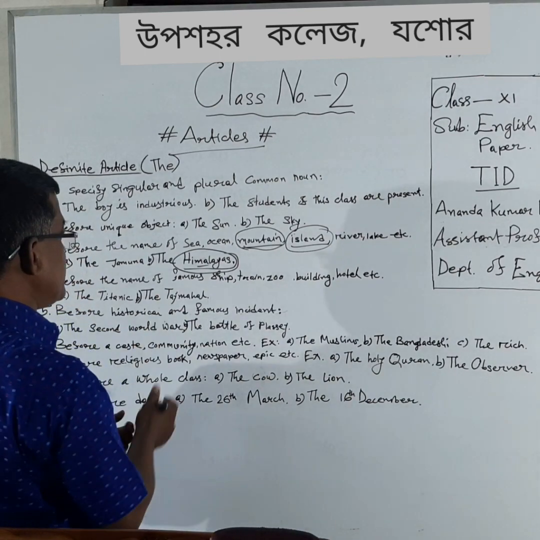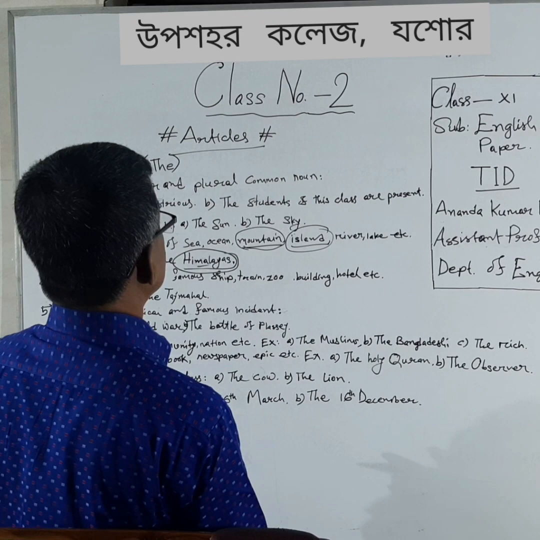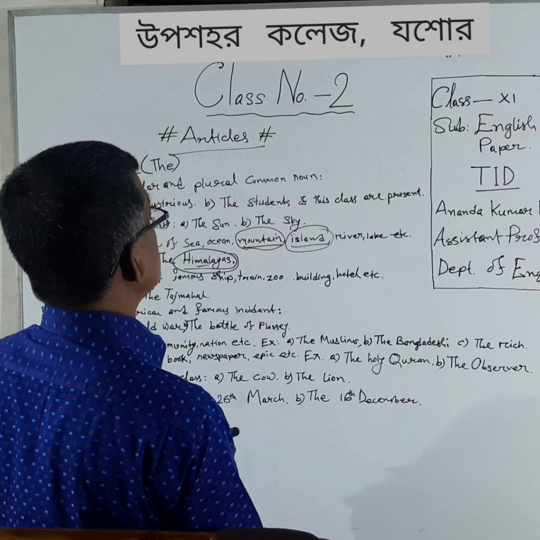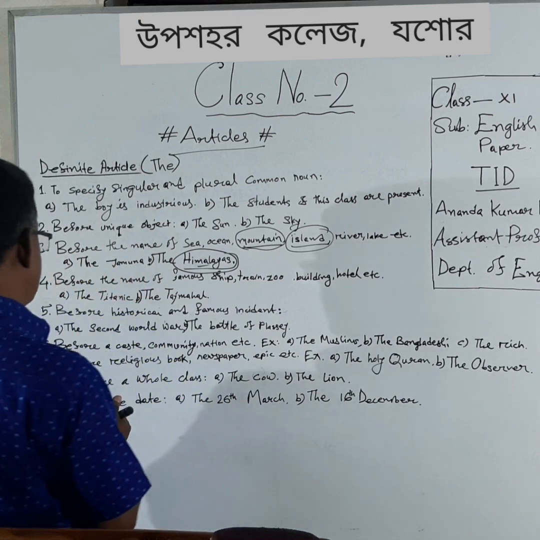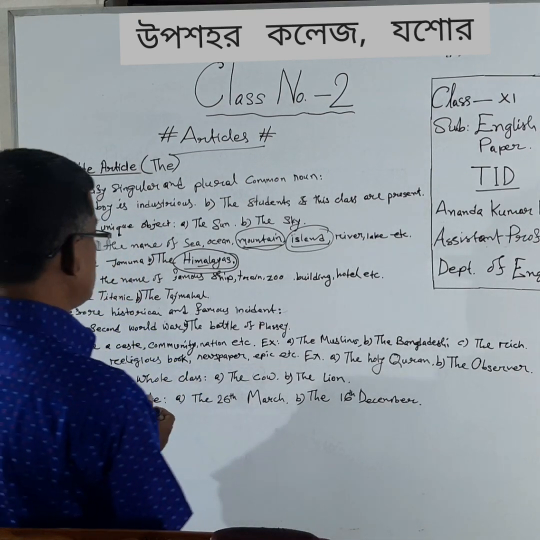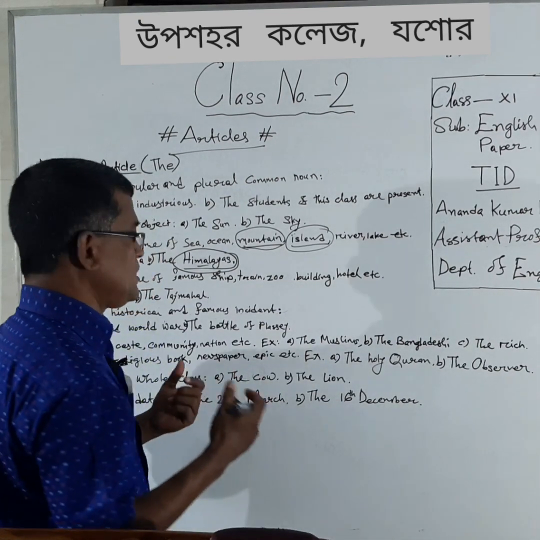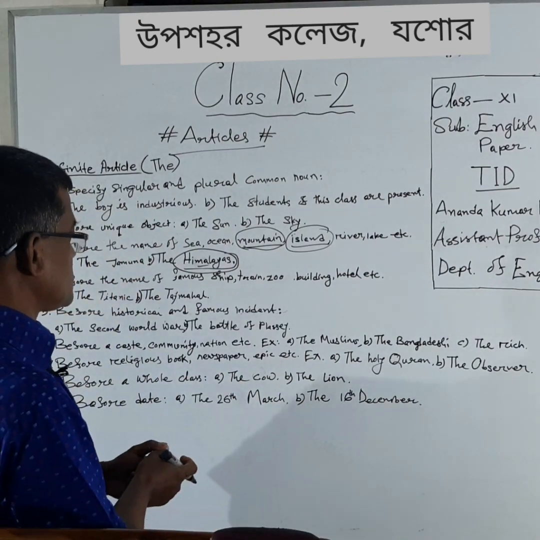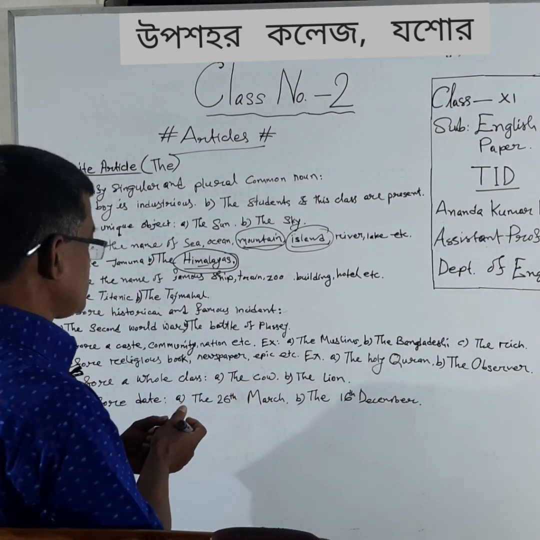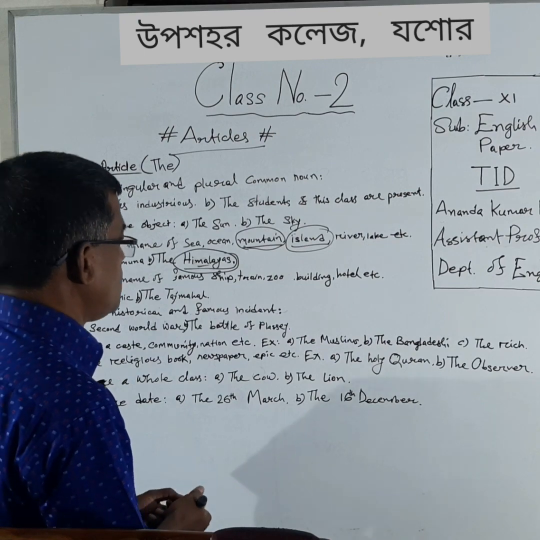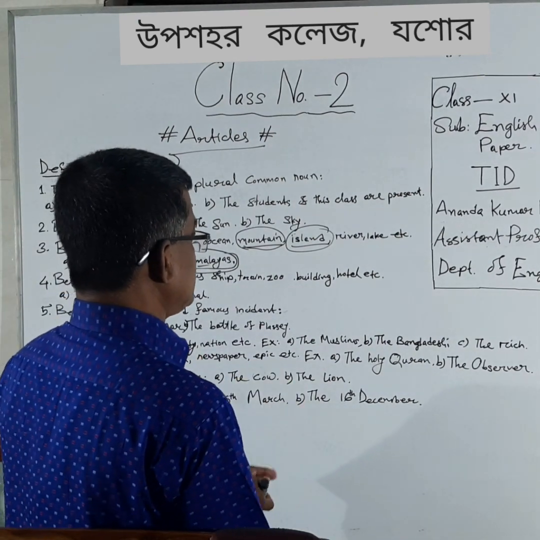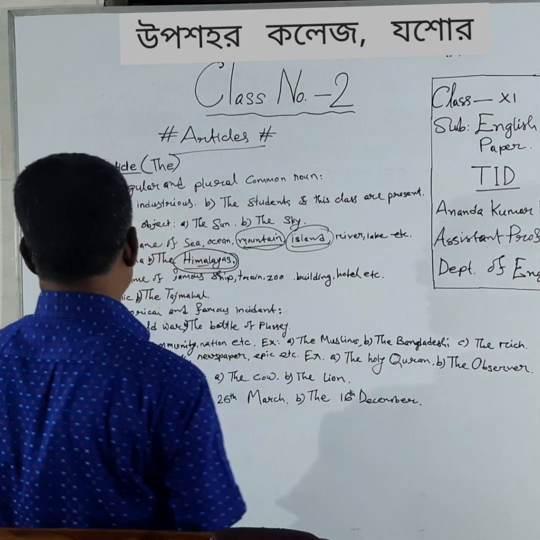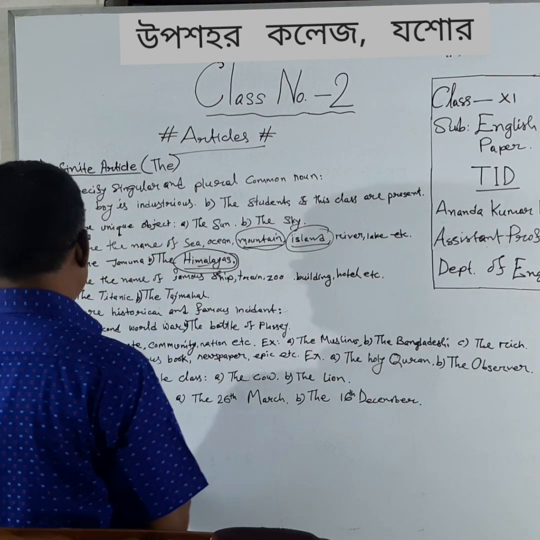So you should notice these things very carefully and attentively. Then, before the name of a famous ship, train, zoo, building, hotel, etc. Dear students, if we write the name of a ship or a train or zoo or building or hotel, etc., then it will take the.